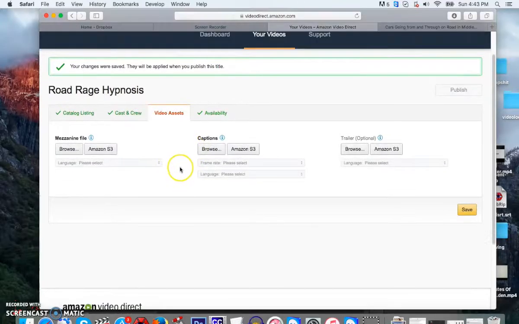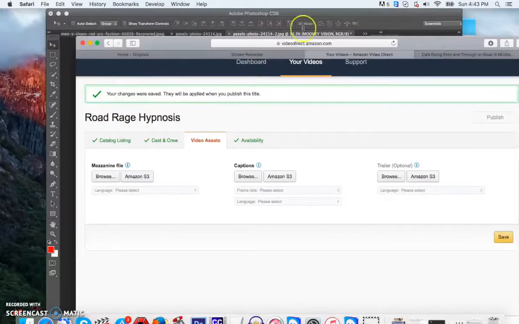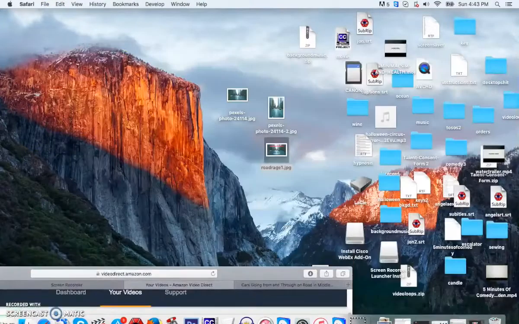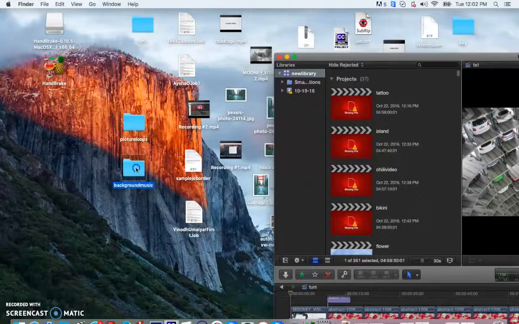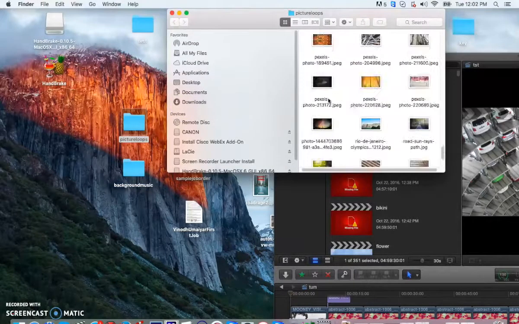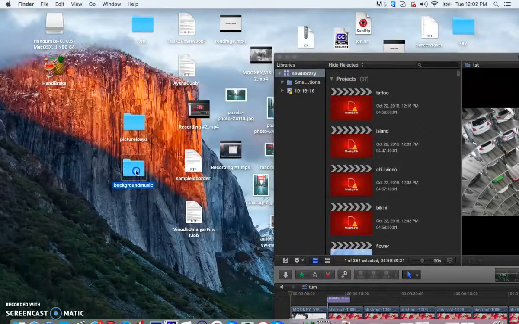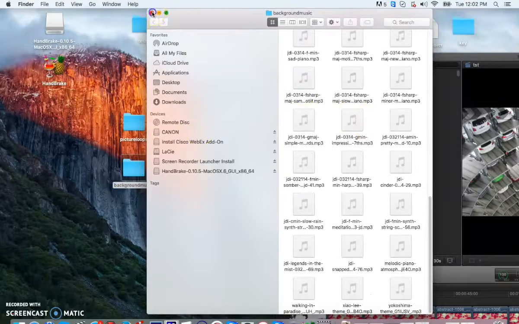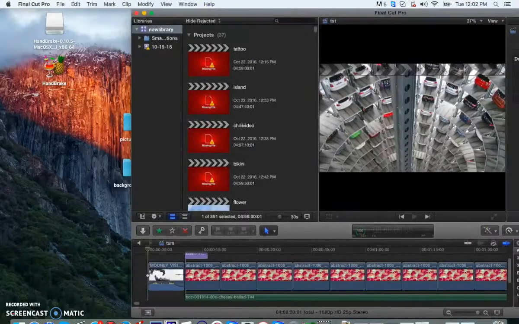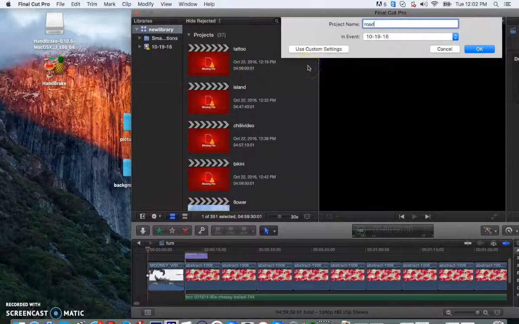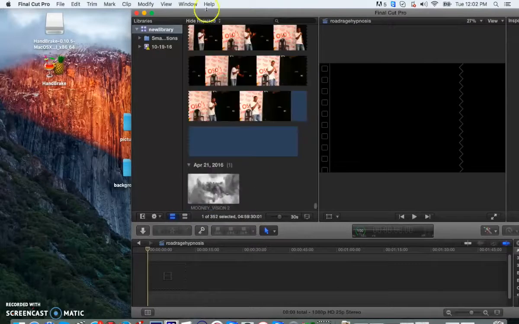Okay, so next step, you're going to take the two folders that you downloaded. I think it's two folders, yeah. You should have the background music and picture loops, okay? Picture loops has about 100 different pictures you can choose from, and background music has about 57 music tracks. What you're going to be doing is, first, of course, make a project, and we'll call it Road Rage Hypnosis. Just name it whatever the name of the one you're doing is.